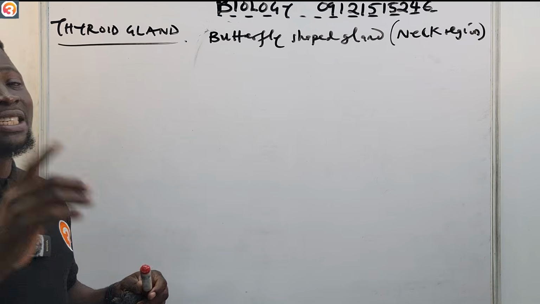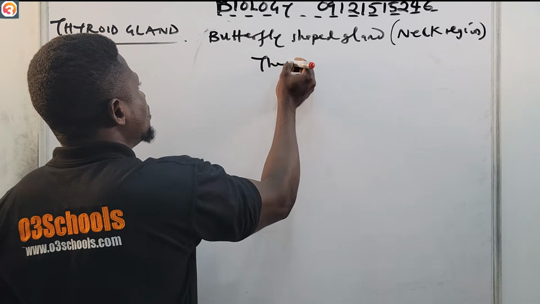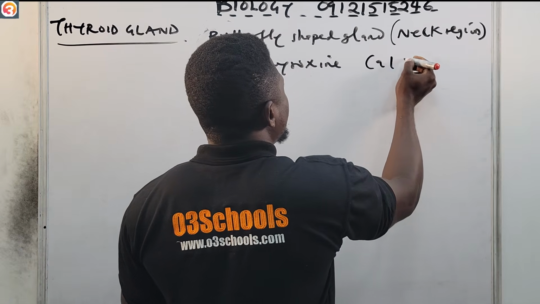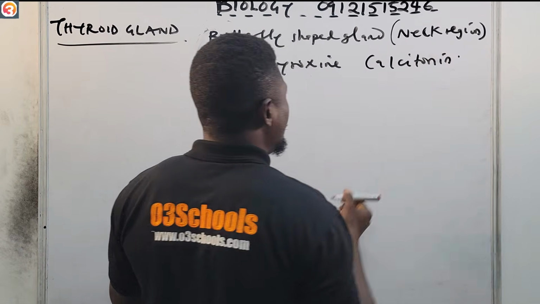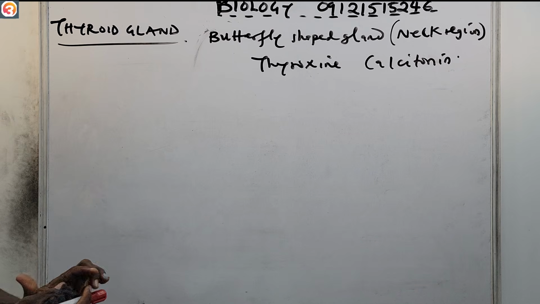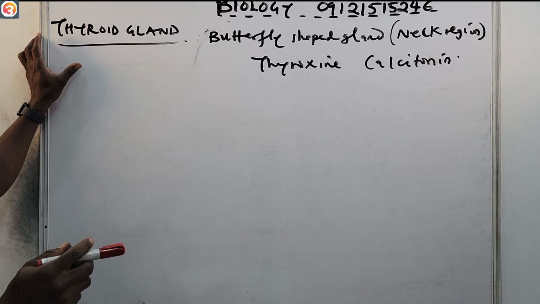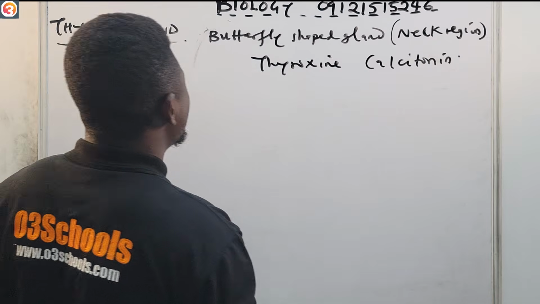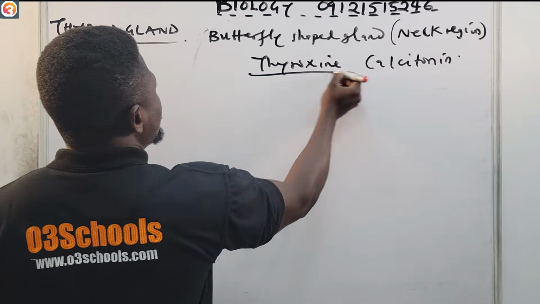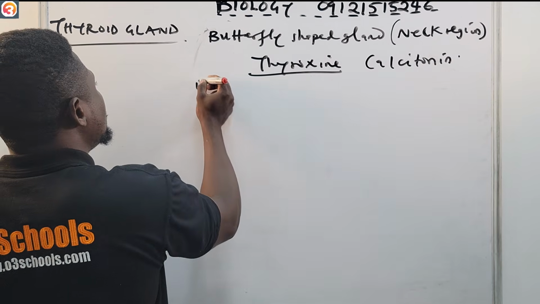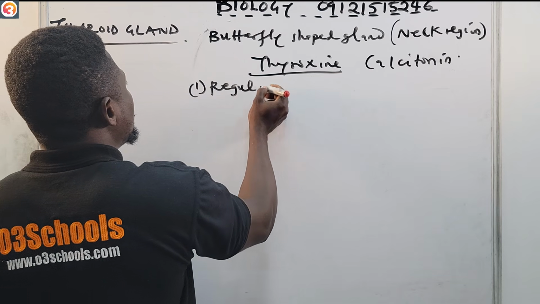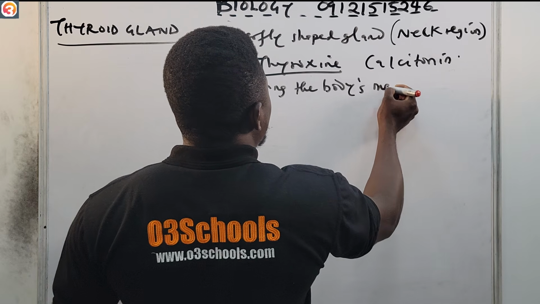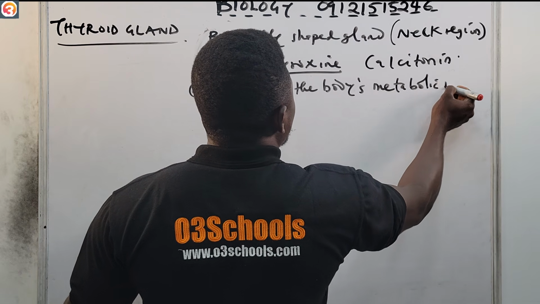It produces mainly thyroxine and another hormone that is called calcitonin. Thyroxine is responsible for regulating the body's metabolic rate.